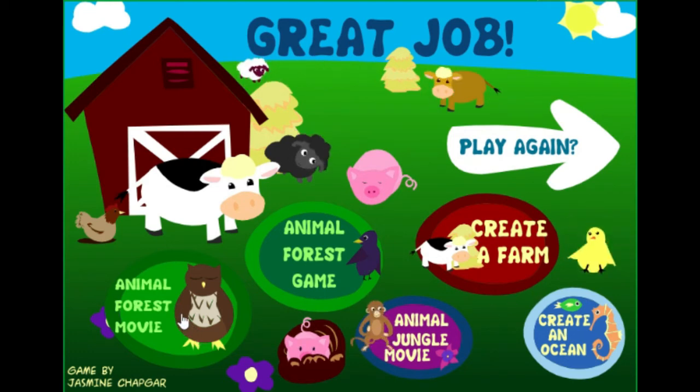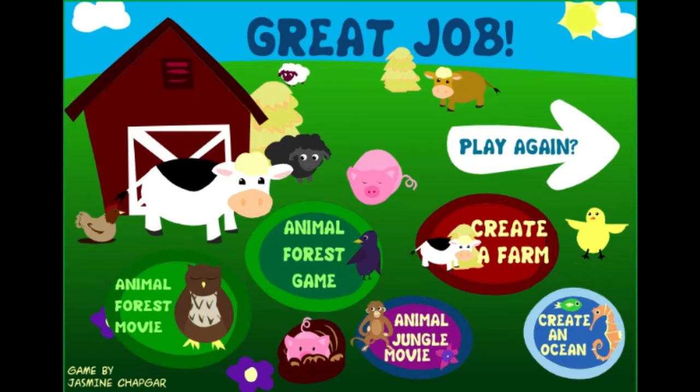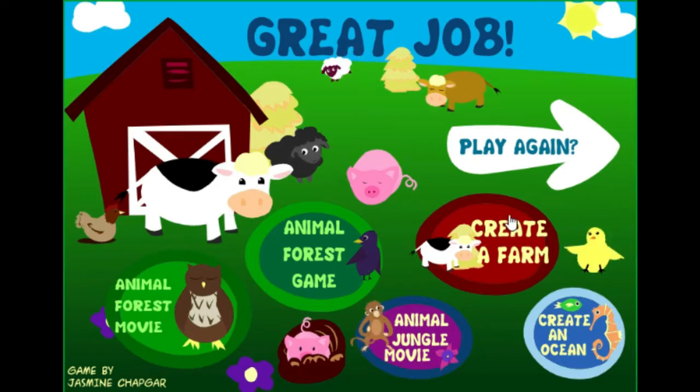Animal Forest movie. Oink, peep, oink, peep, oink, peep, peep. Play again. Animal Forest game. Peep, peep, oink, peep, oink. Create an animal farm. Animal Jungle movie. Create an animal ocean.